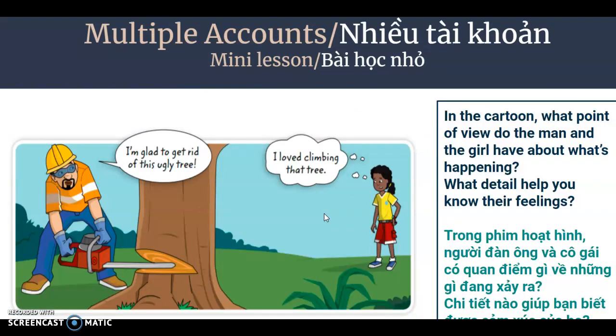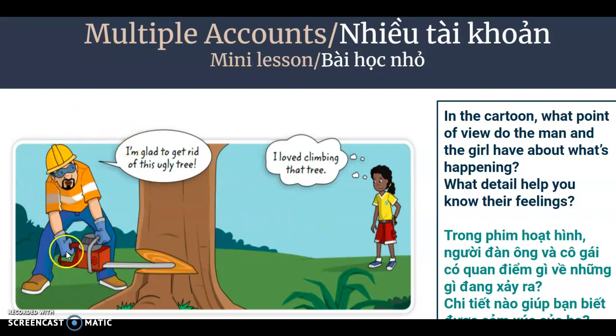Okay? All right, so let's look at this cartoon. Let's practice a little bit more. So in this cartoon, you see 2 characters. They are experiencing the cutting down of a tree. The man is like, I'm glad to get rid of this ugly tree. The little girl is like, I loved climbing that tree. Same event. What's the event? You're right. They're cutting down the tree, or he's cutting down the tree. Okay. What's his perspective, or his point of view?